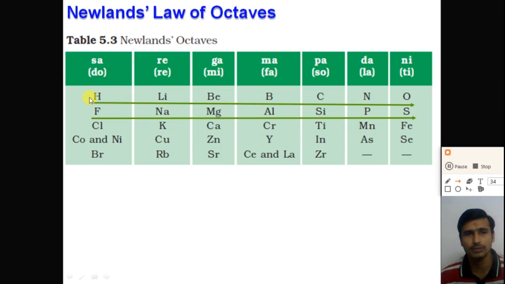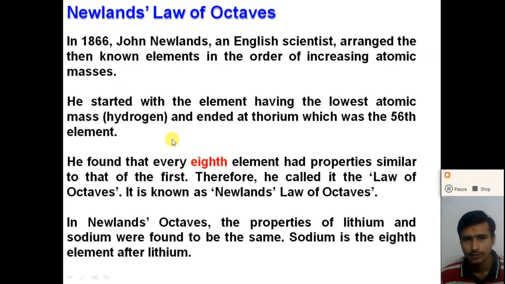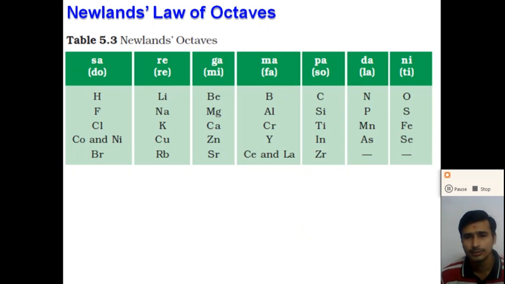So understand, dear student, what is Newland's law of octave? Newland arranged the elements in the order of increasing atomic mass. Every eighth element had a similar property to that of the first element. This statement is called the law of octave, or Newland's law of octave. And Newland arranged the elements from the lowest mass, which is hydrogen, to thorium, which is the 56th element,